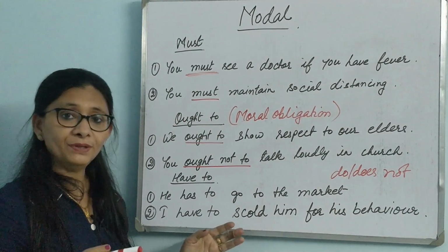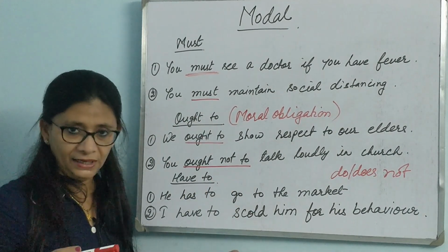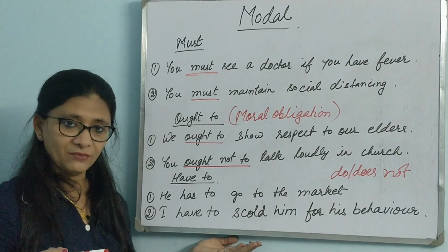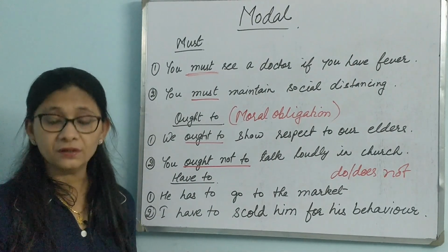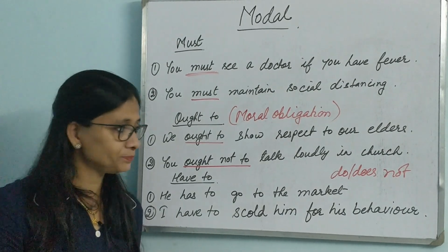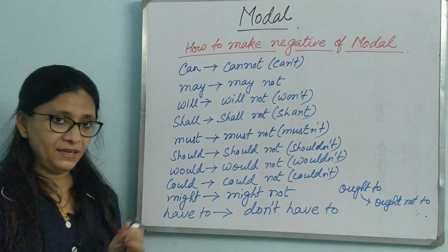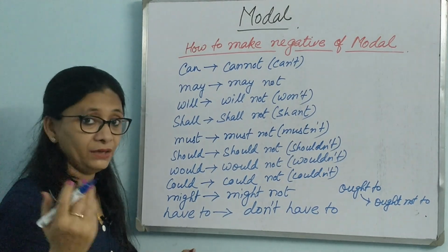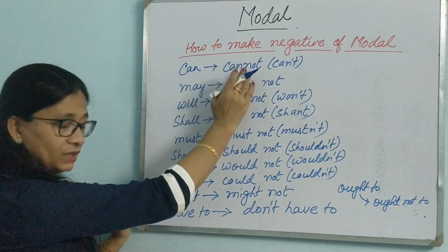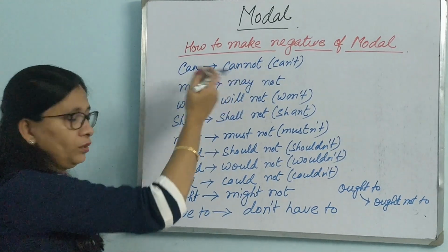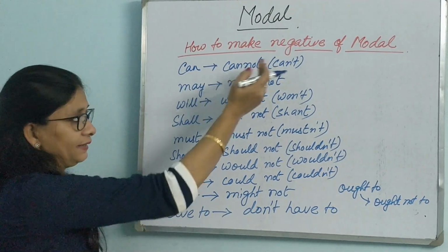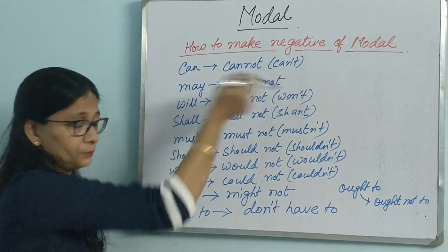Now these are examples of modals from some frequently asked questions. Examples I have mentioned over here. You need to practice as many sentences as you get hold of. Now let's quickly see how to make the negative of the modals. Can, cannot. Now cannot is one word, isn't it? We add not, but cannot is one word, and it can also be written as can't.